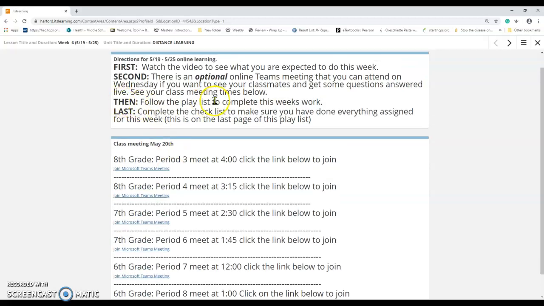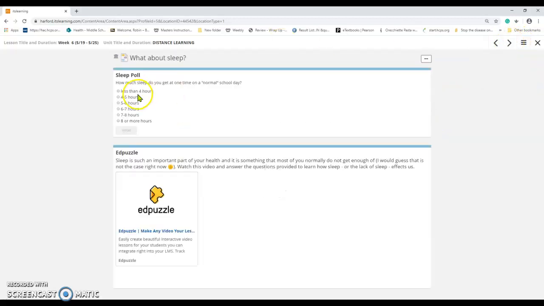All right, so then you're going to follow this playlist, which is this thing right here, to complete this week's assignment. At the very end, there's a checklist that shows you if you've finished everything. Firstly, you're going to answer this poll, then answer this Edpuzzle. You've used Edpuzzle before, just click on it. I think it assigns you a name, but it tells me who you are because it's automatically logged in through its learning. Then just watch it and answer the questions. Easy peasy, it's not very long. Then go to the next resource.